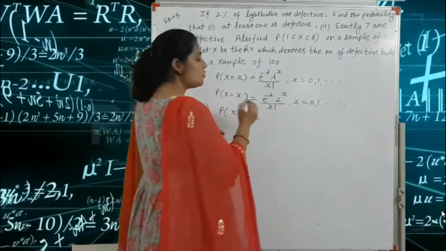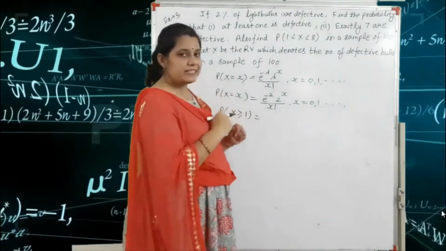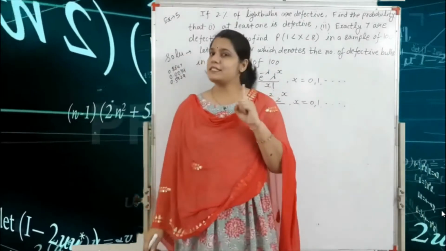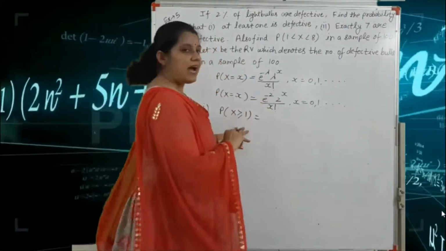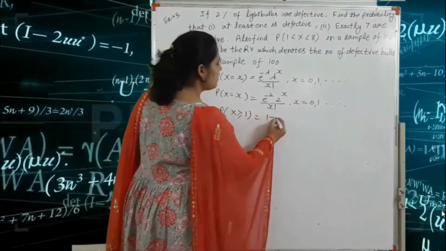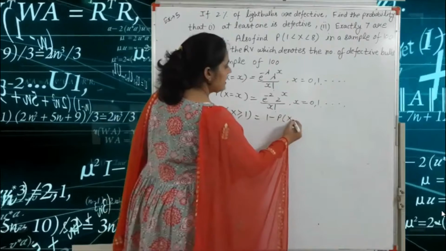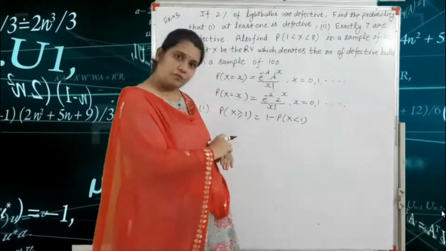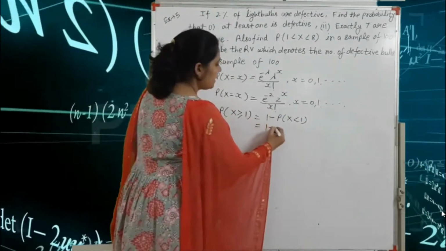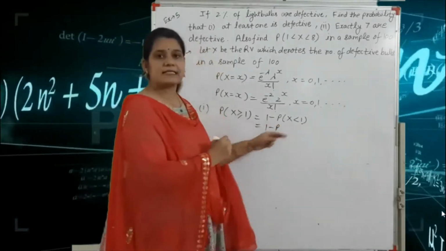The trick is that the total probability is 1, so we write 1 minus P(X less than 1).